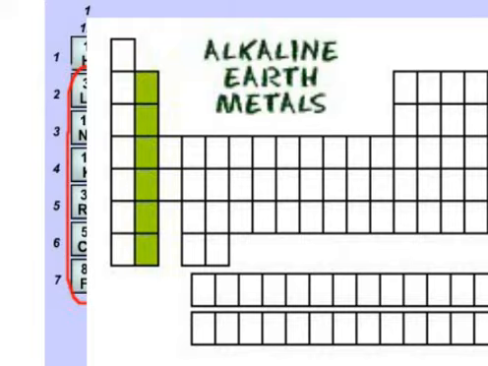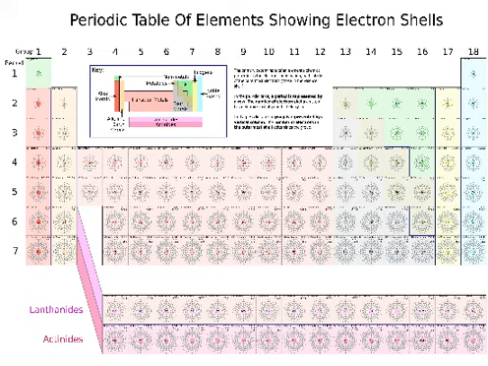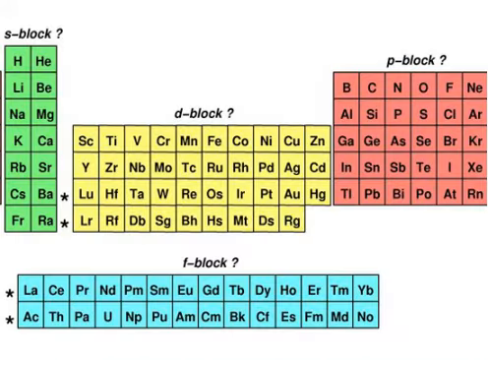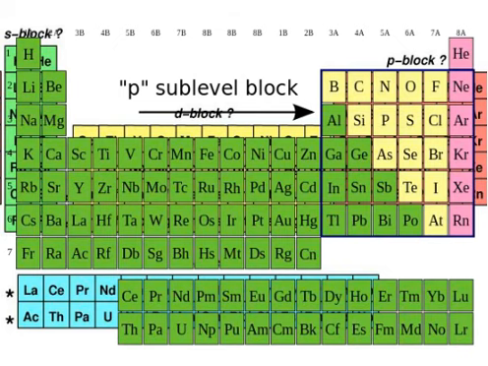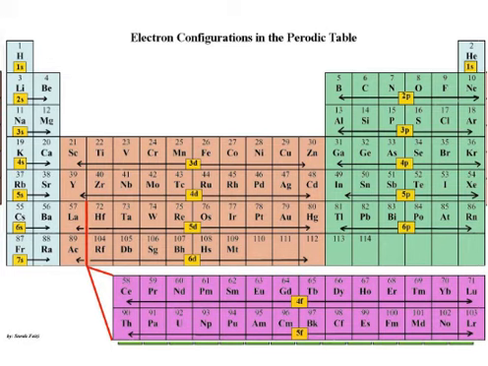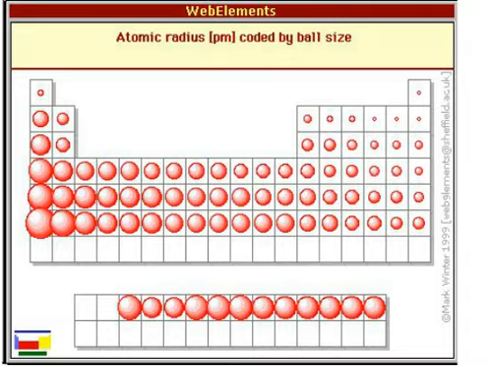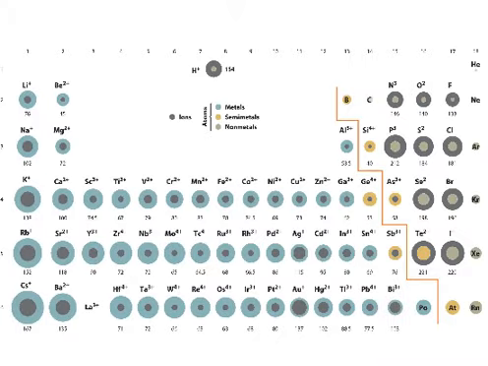Periods are the horizontal rows of the table and they signify the number of shells or the clouds of electrons. Blocks correspond to the highest occupied sublevel and help determine electron configurations. Atomic size and ionic size increase from top to bottom within a group and decrease from left to right across a period, while ionization energy and electronegativity tend to decrease from top to bottom within a group and increase from left to right across a period.